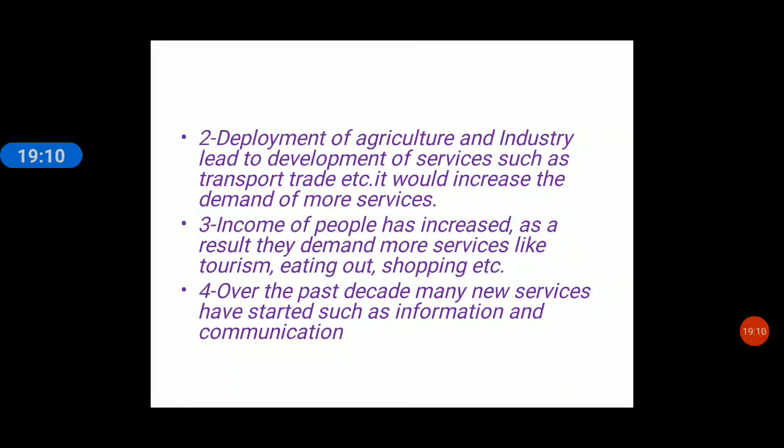Next point, over the past decade. One decade has how many years? 10 years. One century has how many years? 100 years. Okay. So over the past decade, many new services have started, such as information and communication. Many of our young boys and girls are working in the metropolitan cities.